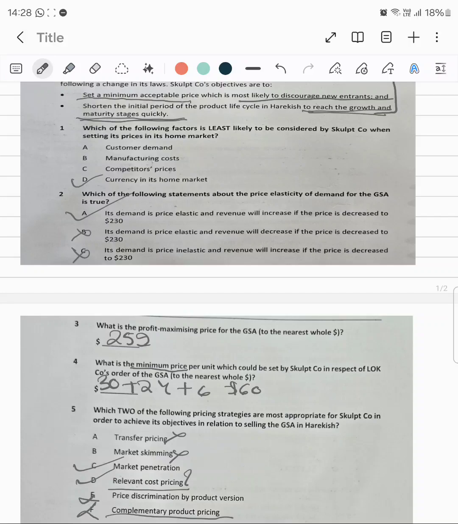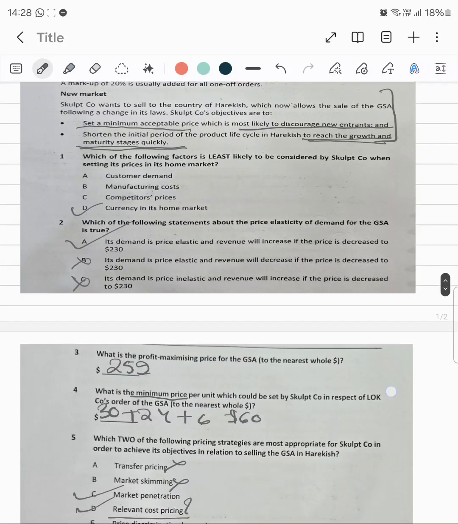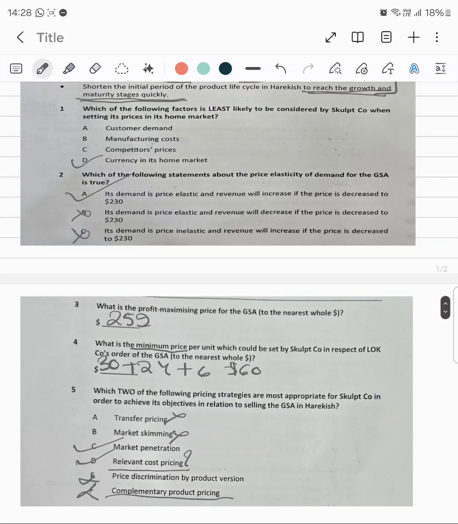And that minimum cost can discourage new entrants to a certain extent. Unlike market penetration, which will surely discourage, it is not a sure thing in case of relevant cost, but I think it is very close to the parameters given over here, and we can select D as well. So C and D.